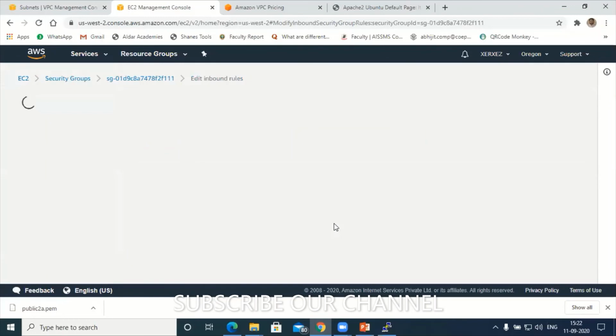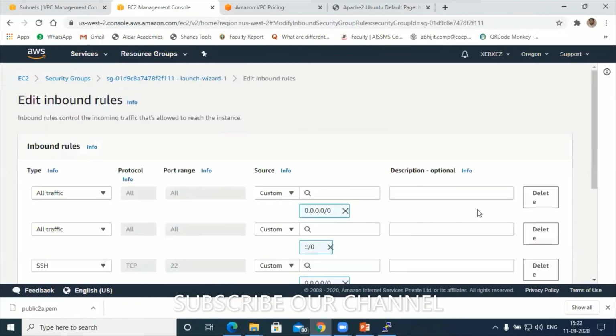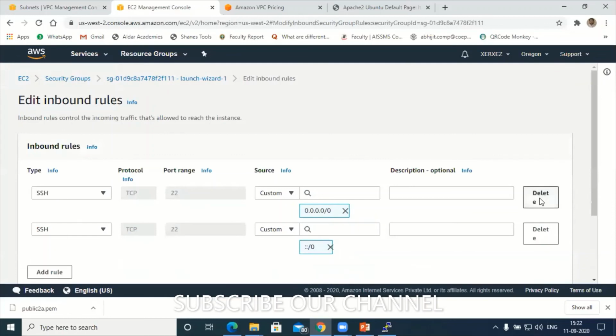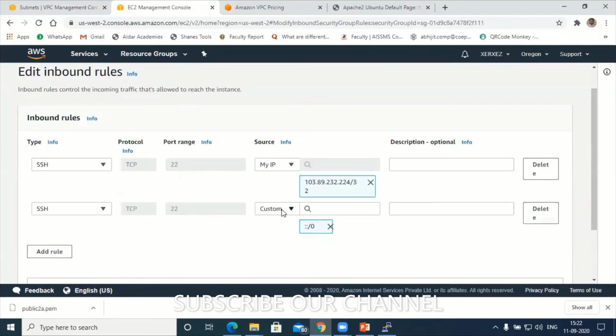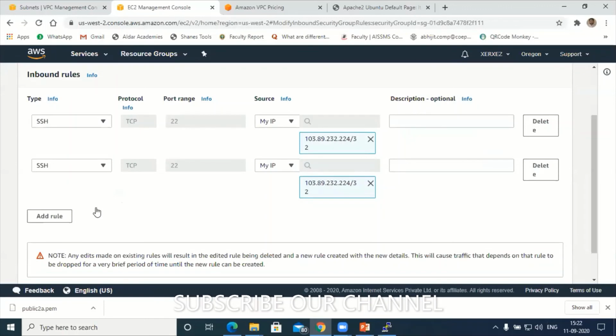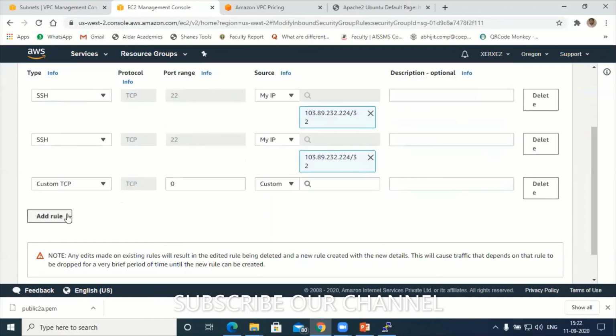Edit inbound rules. So let me delete this. I don't want this actually, all traffic. Next is, let's say my IP. SSH, my IP, similarly my IP. Next is add rule. Even custom also.